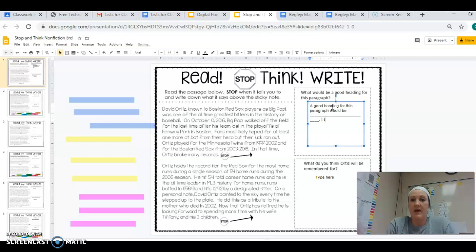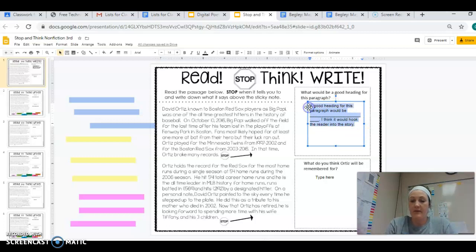Then maybe you could tell me, I think it would hook the reader into the story. You don't have to do that word for word, but that's kind of what I'm looking for.